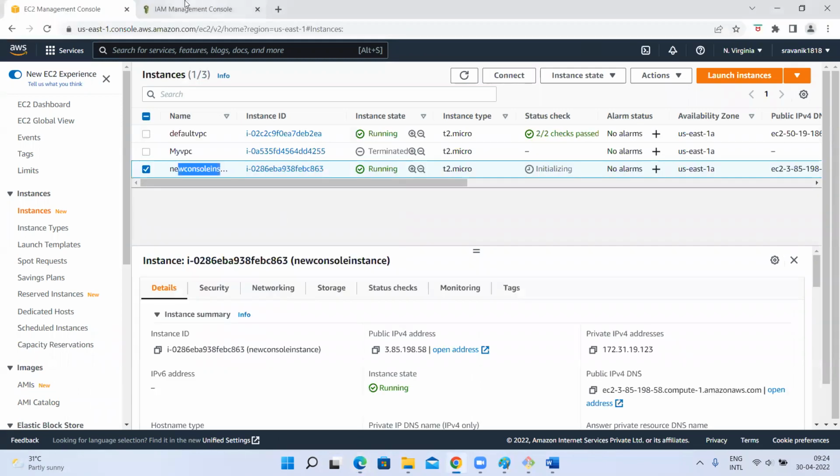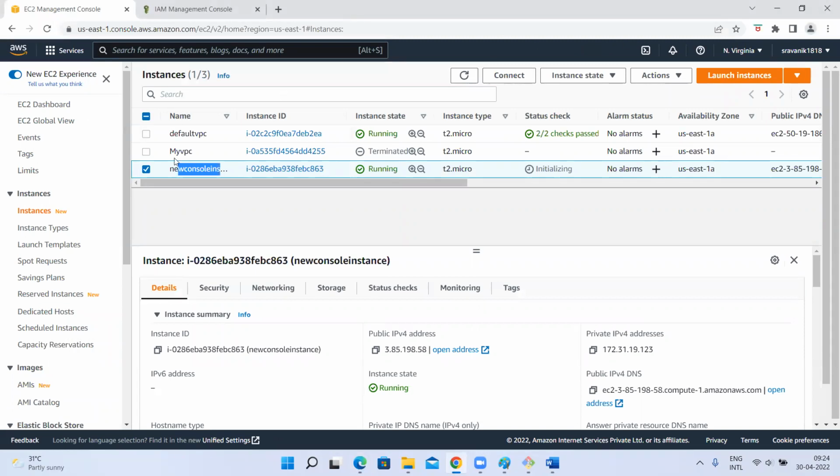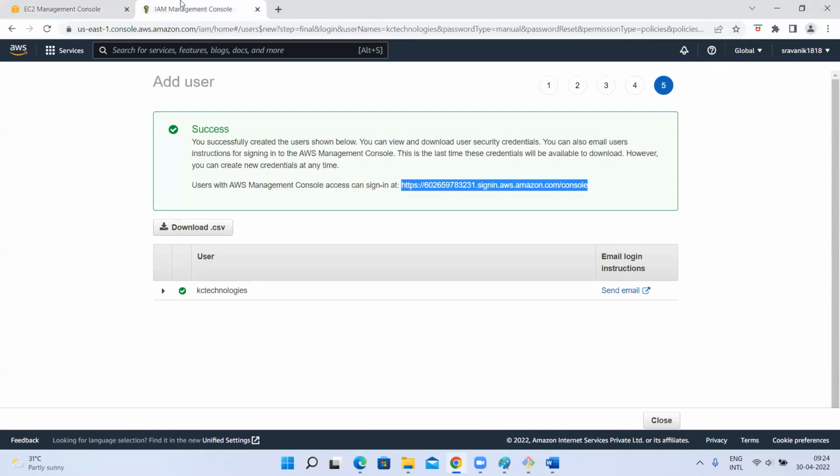So if we go here, see, IAM is showing as global. If I go to EC2, I'm in the EC2 service, EC2 is region specific, the regions list is showing. But if I go to IAM, it is showing as global. If you create a user and give permission, that user will have global access. Understood, guys?